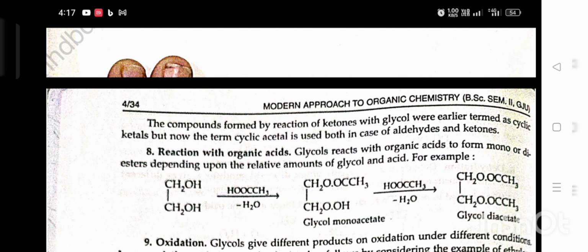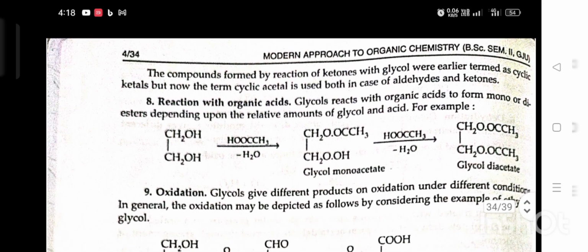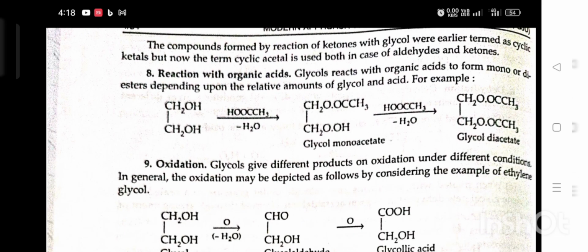Eighth, reaction with organic acid. Glycol reacts with organic acid to form mono or diester depending upon the relative amount of glycol and acid. For example, glycol in the presence of organic acid gives glycol monoacetate or glycol diacetate.